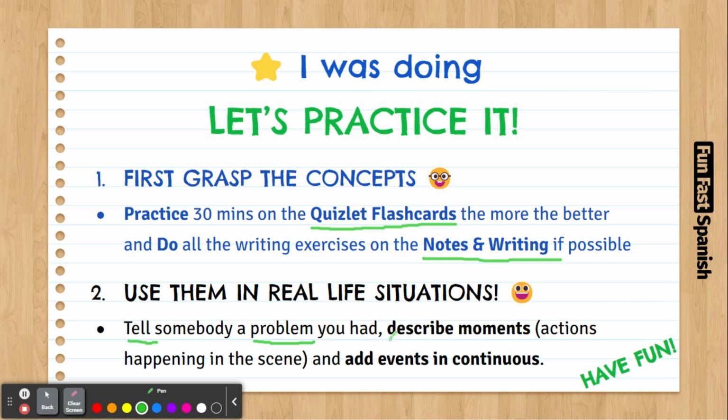Now, I want you to describe the moments or the scenes by mentioning actions that were happening in that scene. You can say things that people were doing. You can say what you were doing as well, or thinking or feeling, in continuous. So this is the description. You're describing scenes here, moments that happened. And also, this problem can have a description of the scene itself or different scenes actually, but also events.